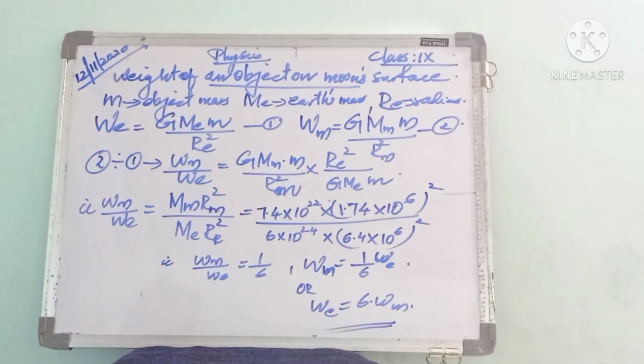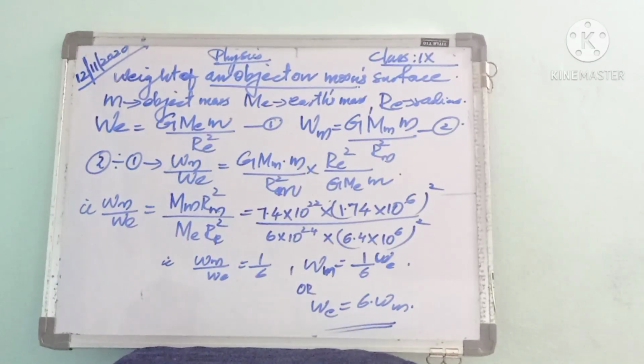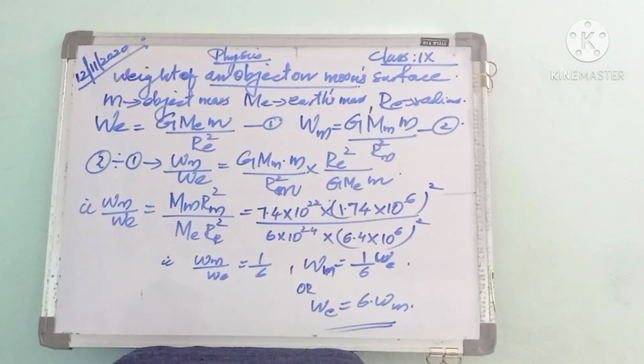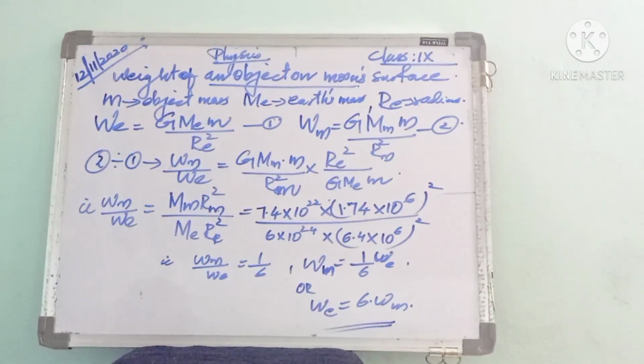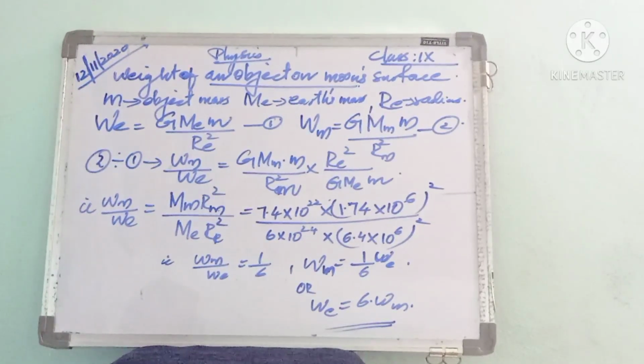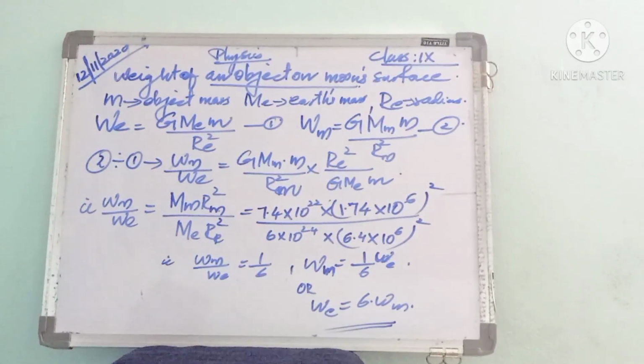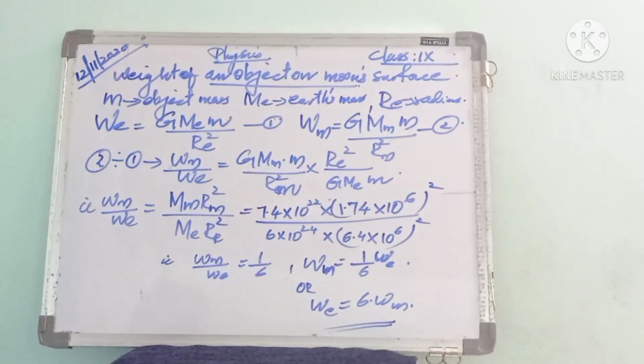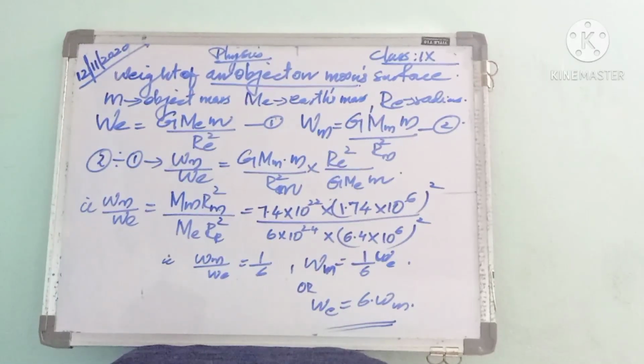You know, the mass of the moon is less than the mass of the earth. Due to this, the moon exerts lesser force of attraction on objects.